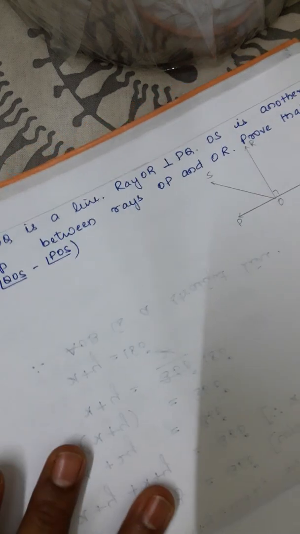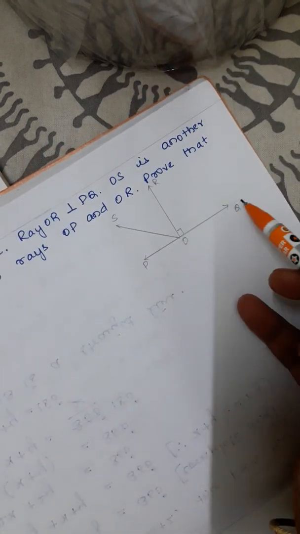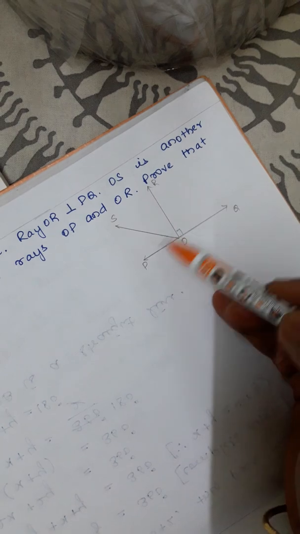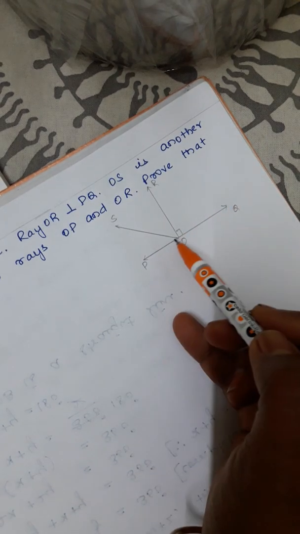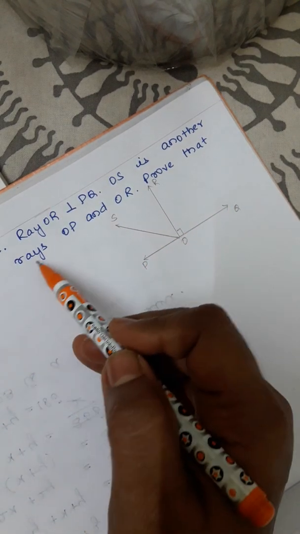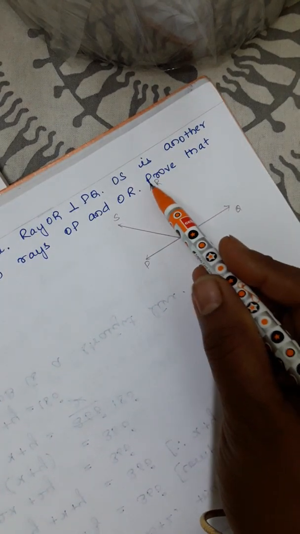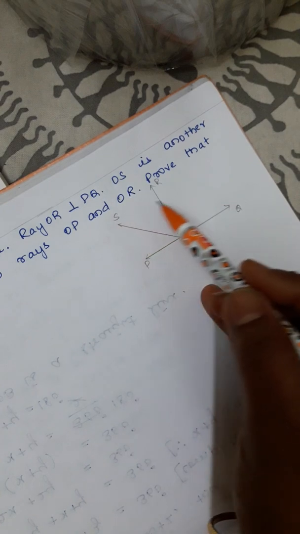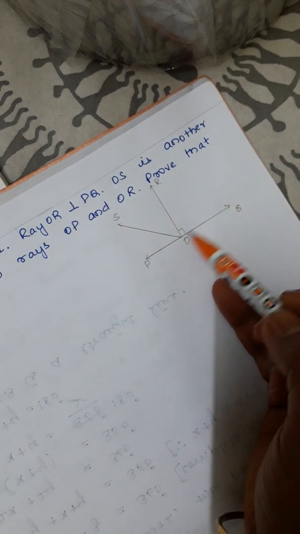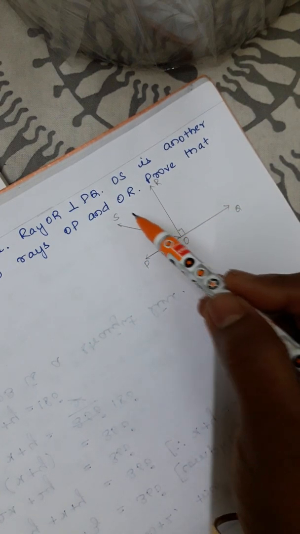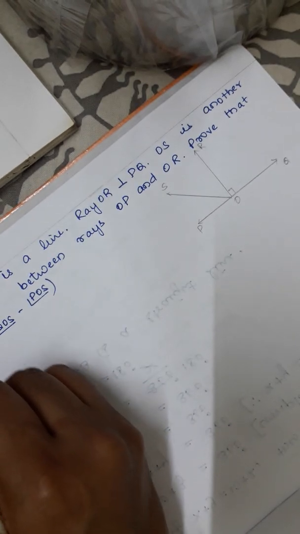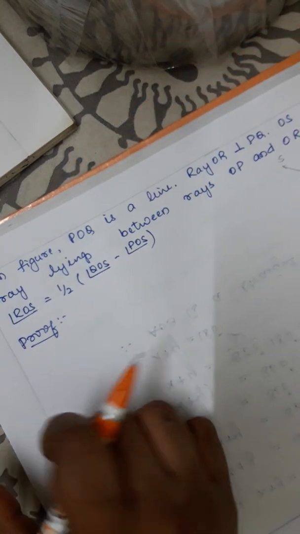So here, fifth question, as you can see in the figure, POQ is a line, OR is perpendicular to PQ, OS is another ray lying between the rays OP and OR. Prove that ROS is equal to half of QOS minus POS. So this is what we got to prove. So coming to the proof, that is the solution.